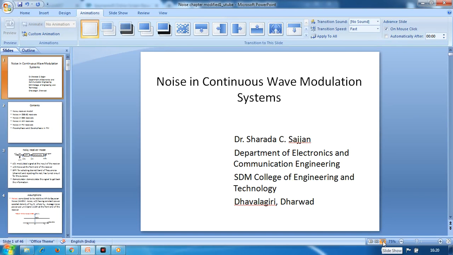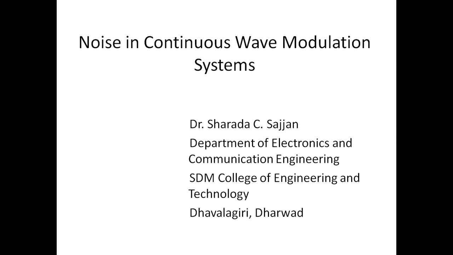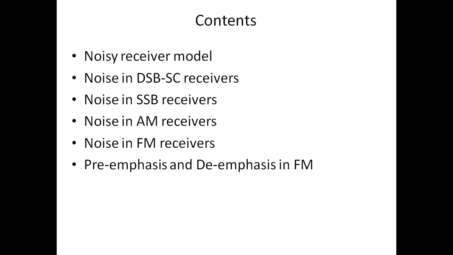Hello everyone, I will be explaining the chapter Noise in Continuous Wave Modulation Systems. Following are the contents: noisy receiver model, noise in DSBSC receivers, noise in SSB receivers, noise in AM receivers, noise in FM receivers, and lastly the pre-emphasis and de-emphasis in FM. In this session, I will be covering noisy receiver model and the noise in DSBSC receivers.